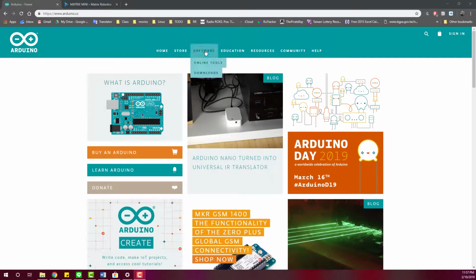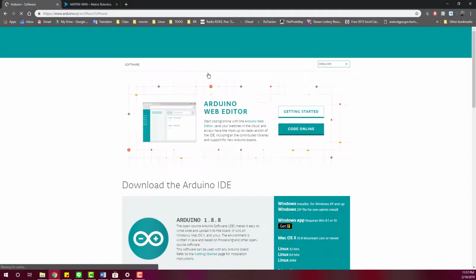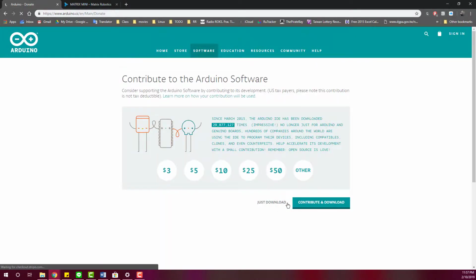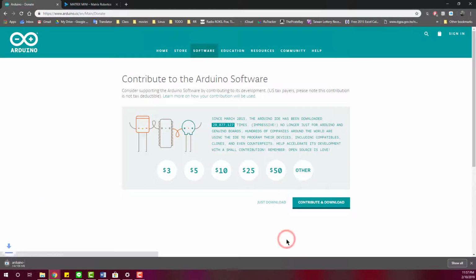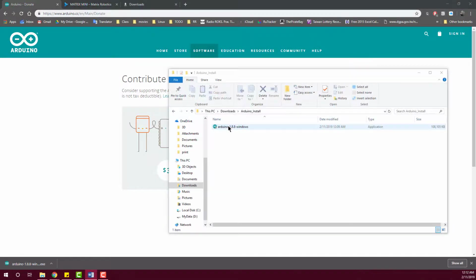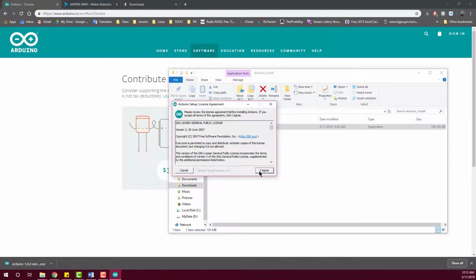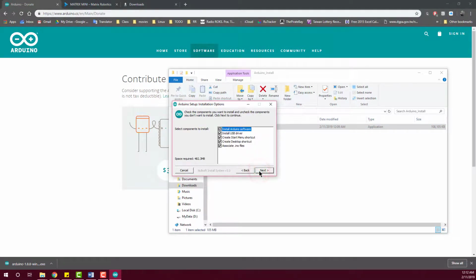Let's get started. We start by installing Arduino Integrated Development Environment. You can get it either at the Microsoft Store or, for example, on their official website. Link is attached in the description. When download is complete, we proceed to installation. Accept license agreement. Select all components, destination folder, and click Install button.